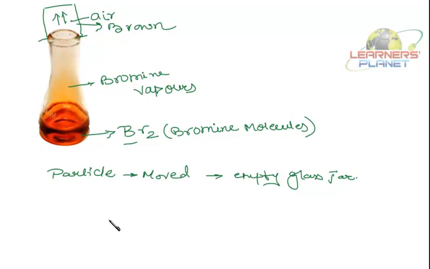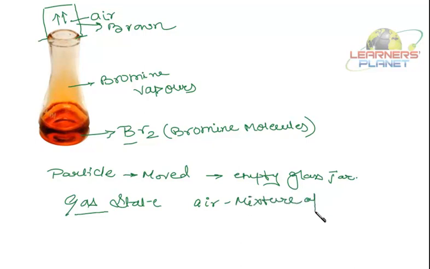Now this movement of particles, this vapor, it is in what state? It is the gaseous state. And the empty glass jar is filled with air. Air is also a mixture of gases.